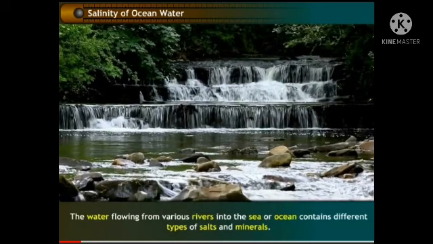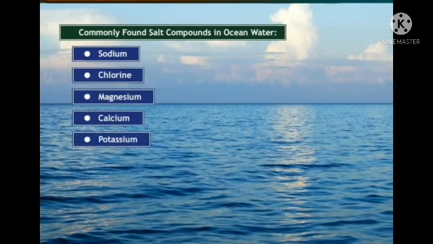The next one is the very important commonly found salt compounds in ocean water. What do we see in ocean water? The first one is sodium, the second one is chlorine, the third one is magnesium, the fourth one is calcium, and the fifth one is potassium. This is very important.